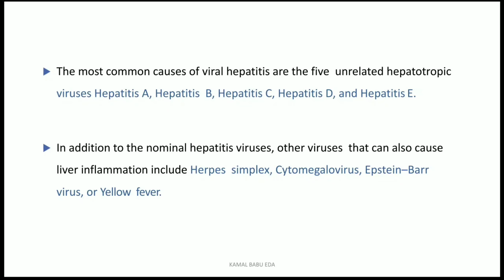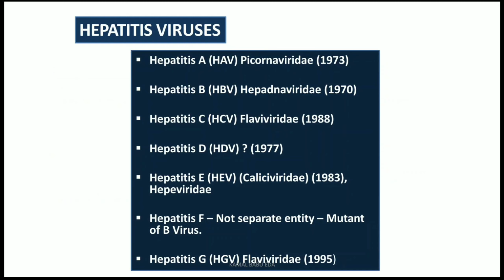In addition to the usual hepatitis viruses, other viruses are also causing liver inflammation. What are those other viruses? They are herpes simplex virus, cytomegalovirus, Epstein-Barr virus, and yellow fever. Along with hepatitis A, B, C, D, and E, the other viruses causing inflammation of the liver include herpes simplex, cytomegalovirus, Epstein-Barr virus, and yellow fever. So these are the types of viruses which are identified till now.